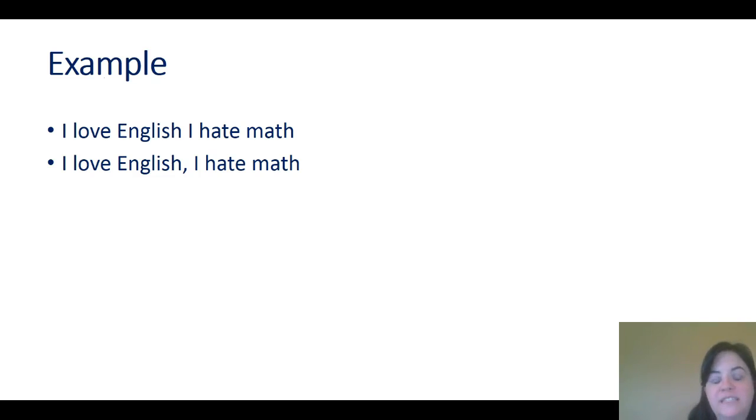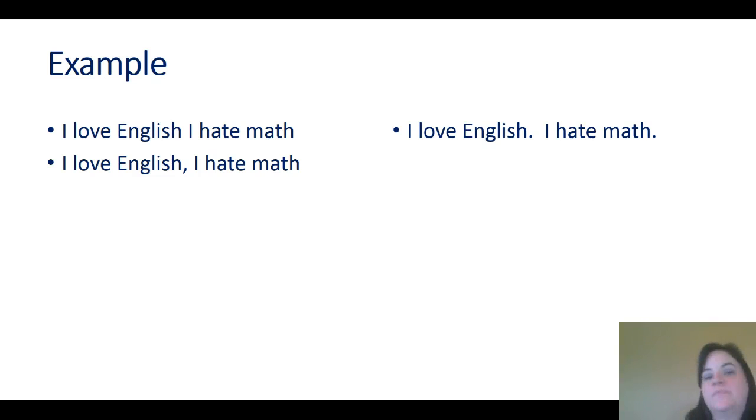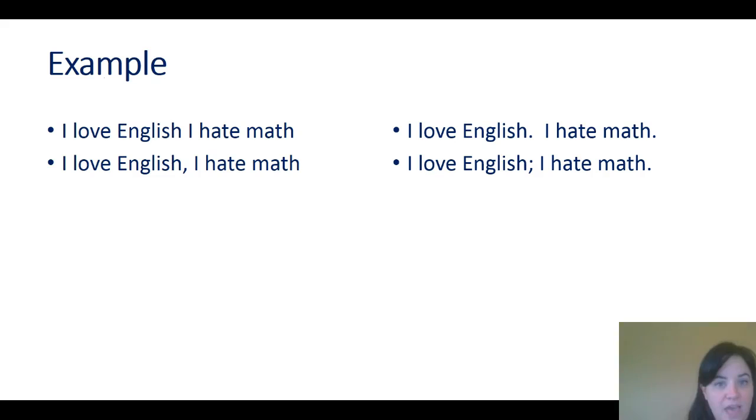So one way is to add a period. You would end up with, I love English, period, I hate math, period. Probably the easiest way, but it can leave you with some short sentences. So the second way to fix a run-on or comma splice is to add a semicolon. And you would have, I love English, semicolon, I hate math. Again, this is a complete sentence.